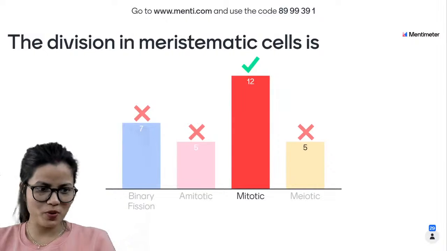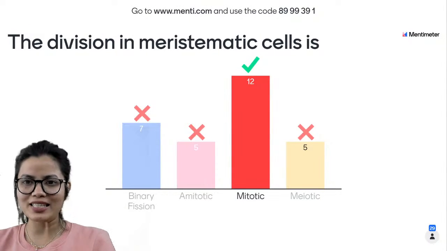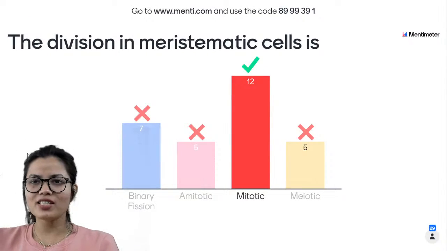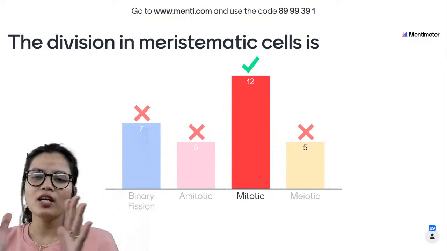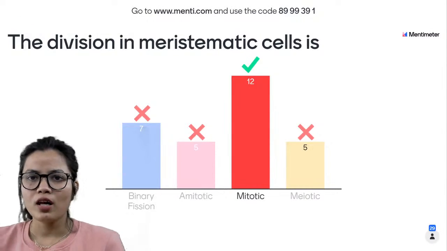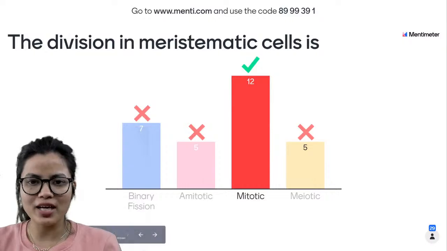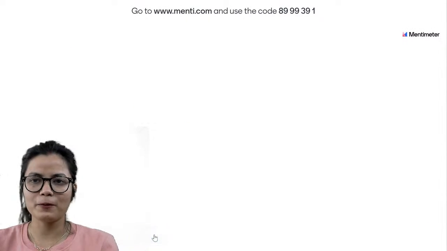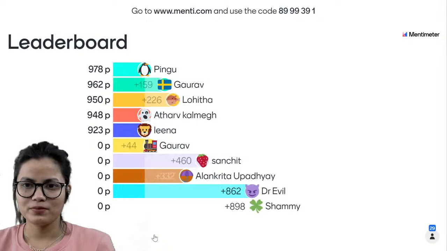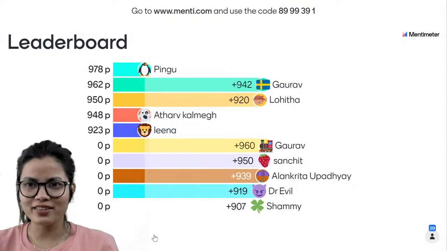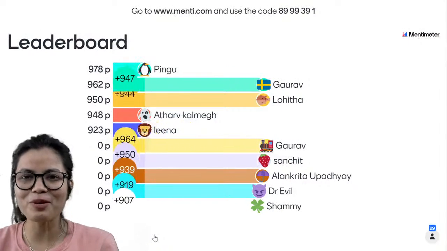So we have 12 of you, those who have marked it correctly, that the division in the meristematic cells is mitotic. So we're going to learn the concept based on these two questions. But before that, let us have a look over the leaderboard. Fine.